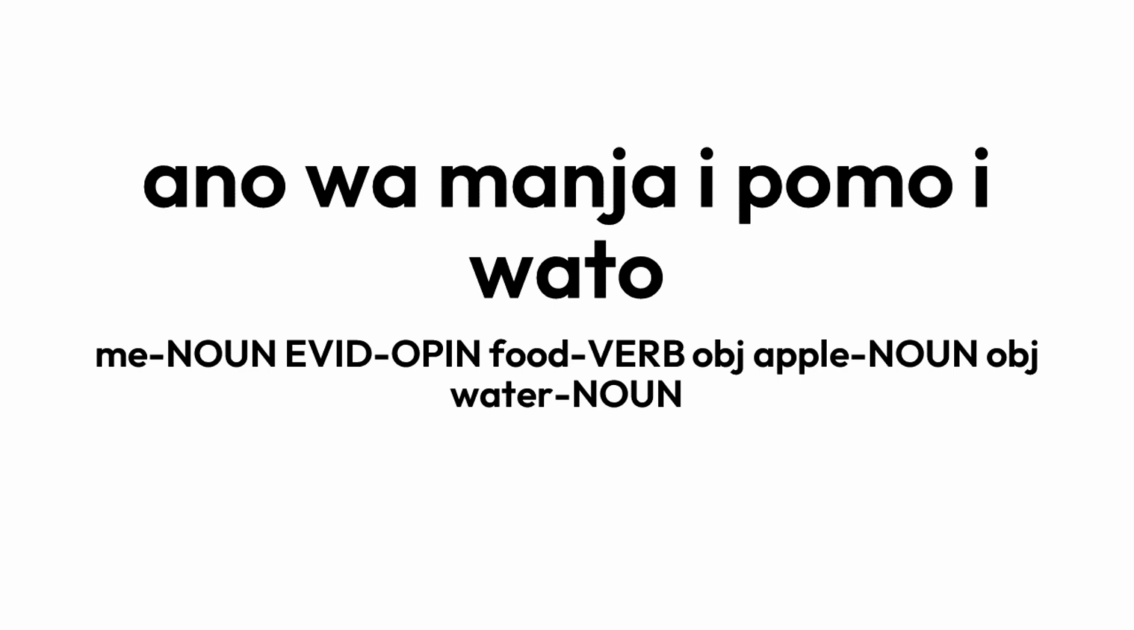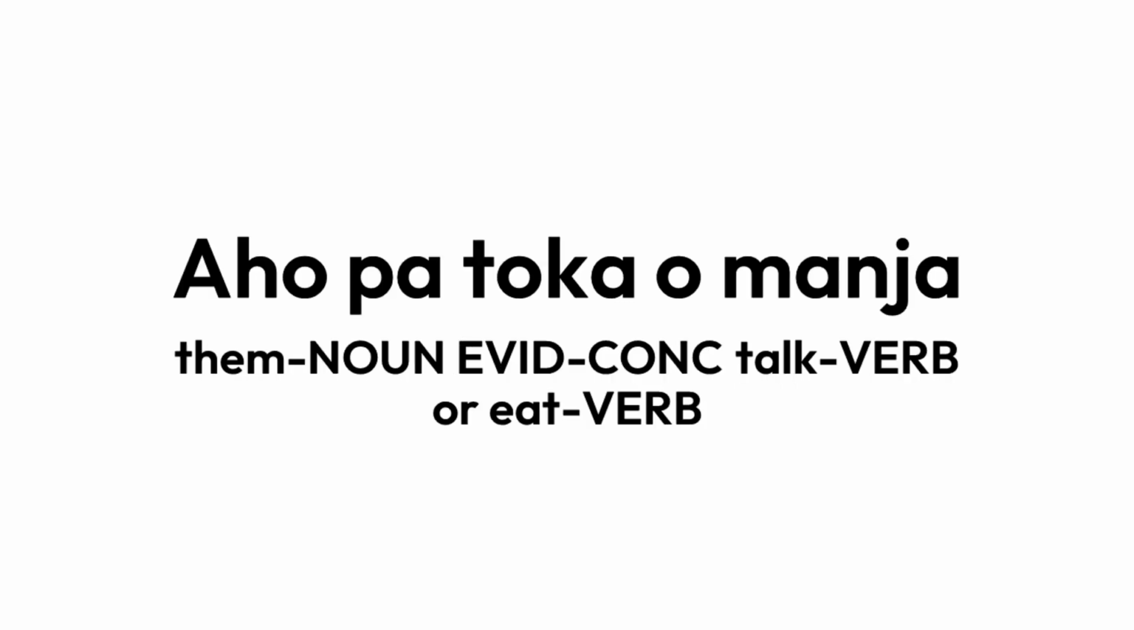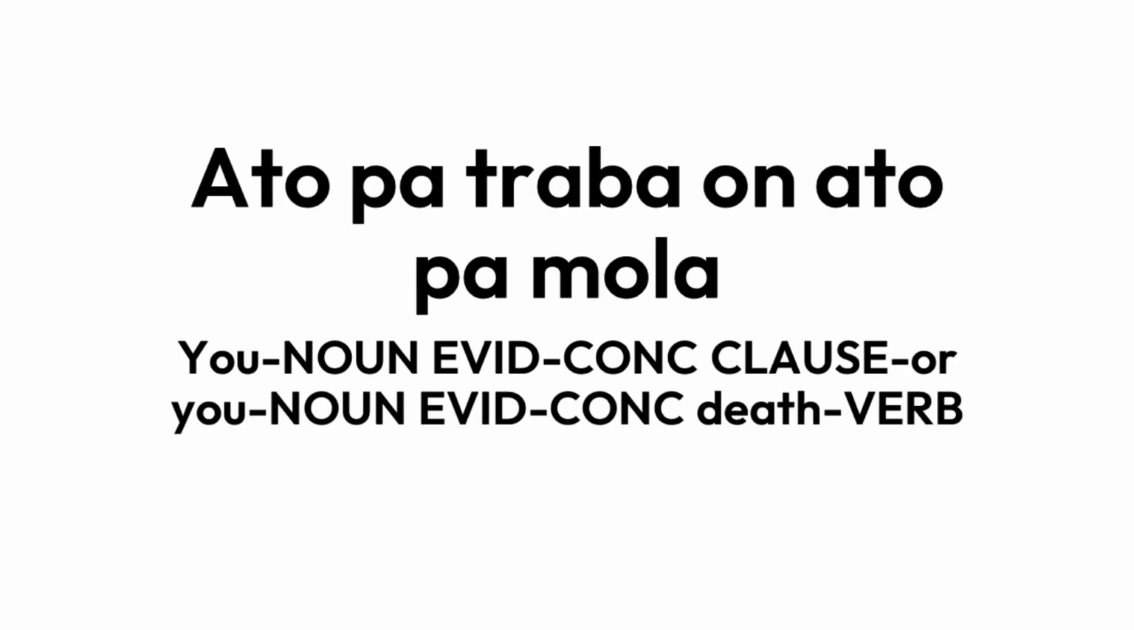If you want to have either this or the other, use o. Aho patoka o manja would mean I realize they're either talking or eating. Un and on work the same way, but with full sentences. Ato patraba on ano pamola means I realized you either work or die.